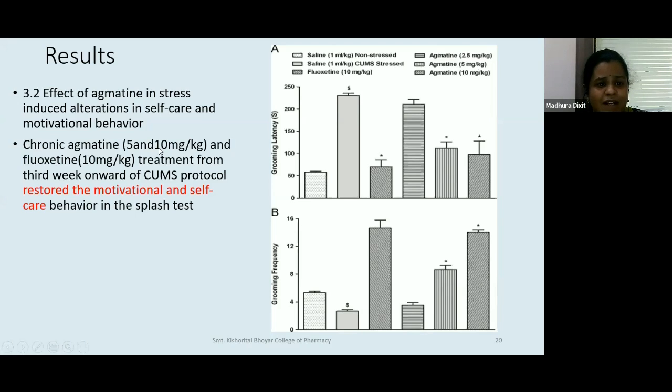So chronic agmatine and fluoxetine treatment from the third week onwards, again from day 15, restored the motivation and self-care behavior. So you can understand that the self-care and the motivational behavior of an individual is very important, which we are correlating with rats in the splash test.